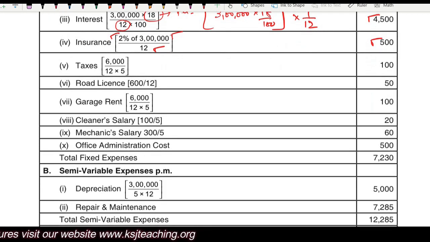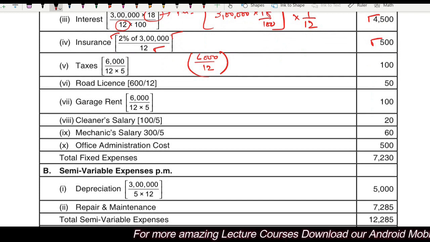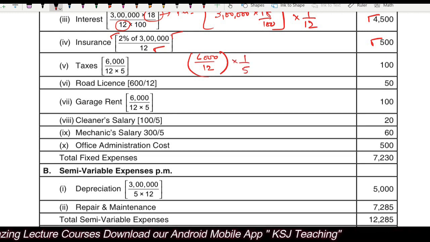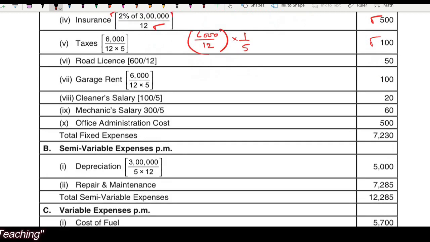Taxes, 6,000 per annum, right? So 6,000 divided by 12 will give you the monthly value. Now this 6,000 rupees is for 5 buses, right? We need it for 1 bus. So whatever value you get here, we will divide it by 5. From here you will get 500. 500 divided by 5 will give you 100. Road license.